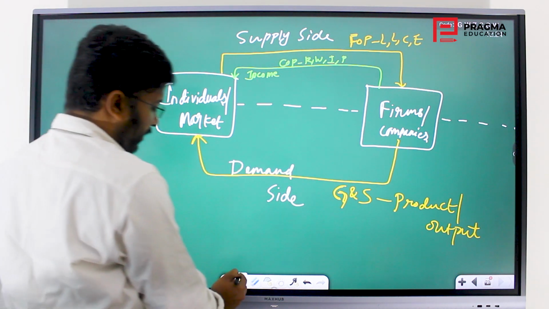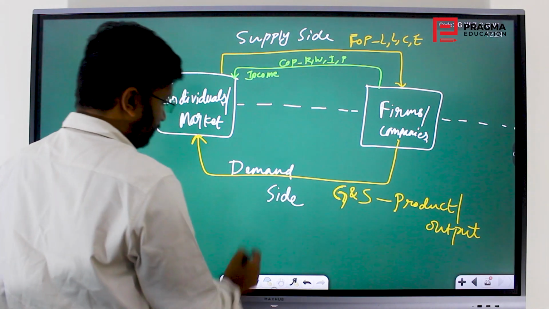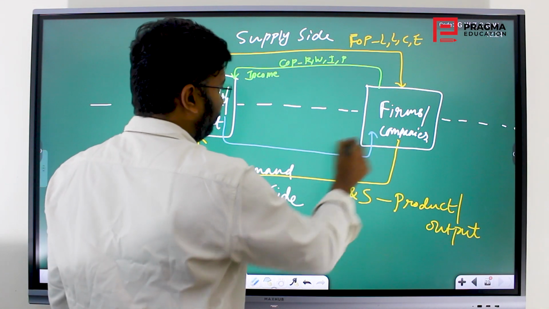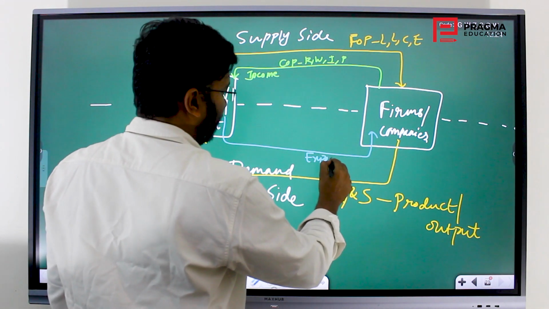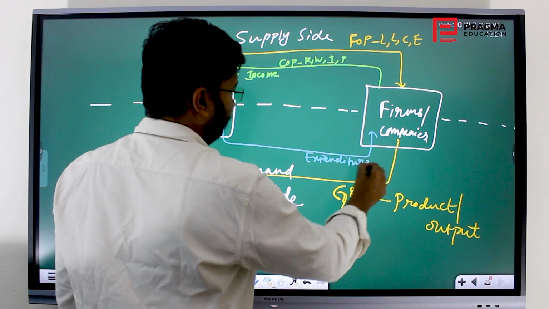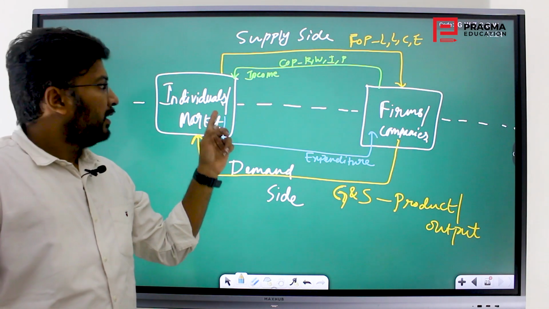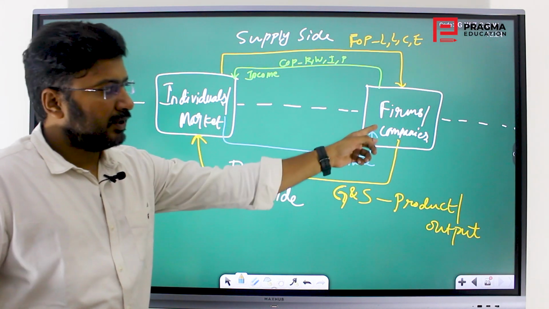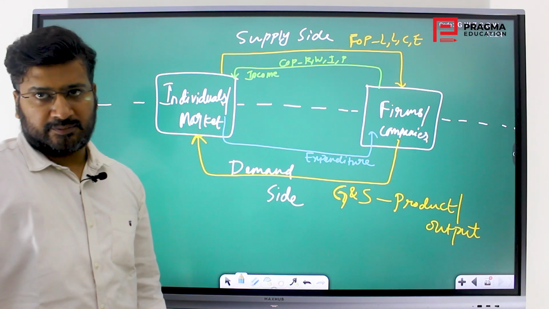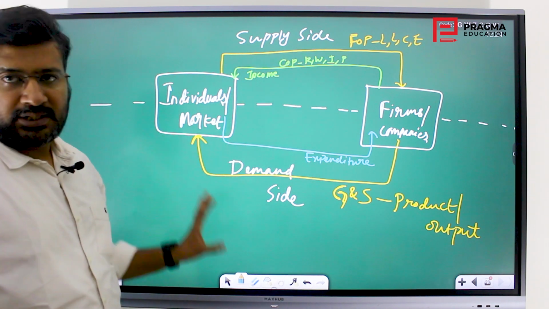Then in return, what are these guys getting from the market? It is the expenditure incurred by these individuals in the market that is getting back to the firms. This is the little concept.